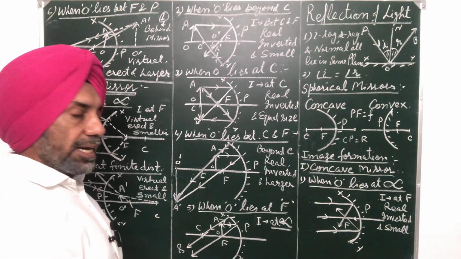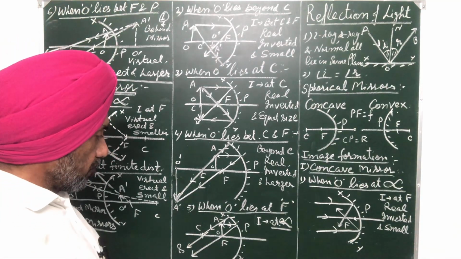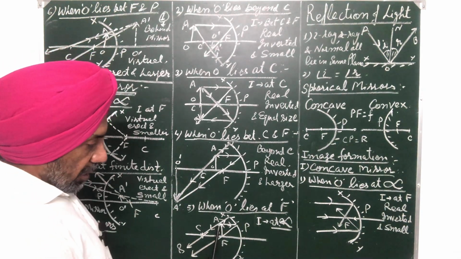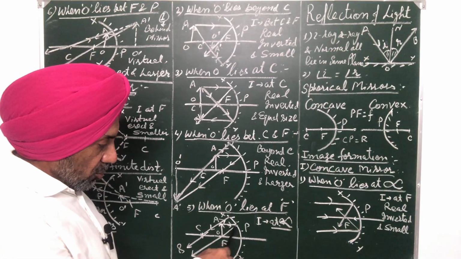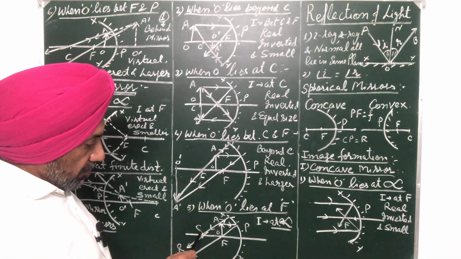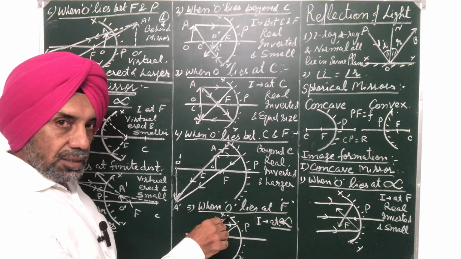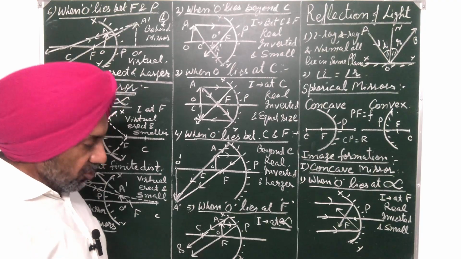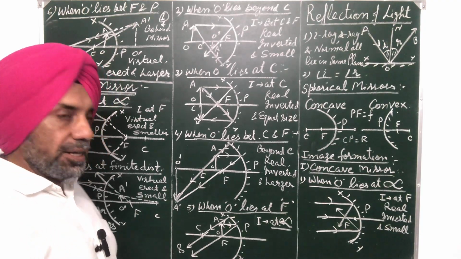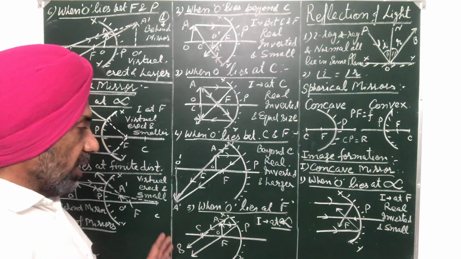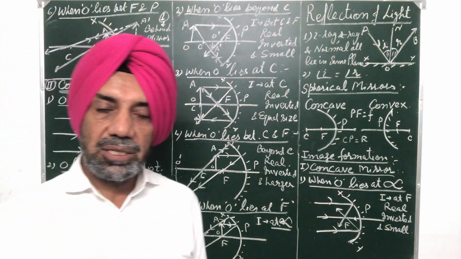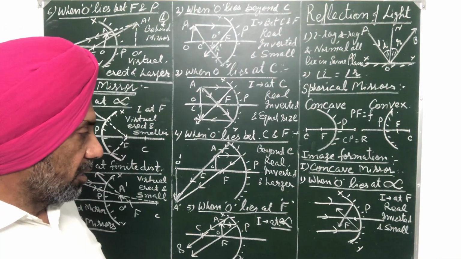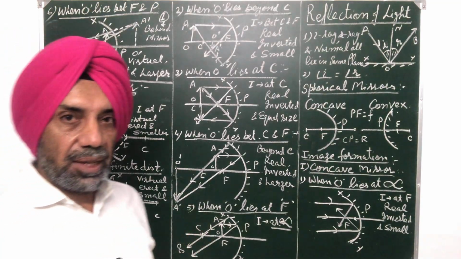Now, when O lies at F, at the principal focus, when the object lies at the focus, the ray parallel will pass through the focus, and another ray that passes through the center of curvature retraces its path in the backward direction. Both these rays are parallel to each other, which means the image will be at infinity. So when the object lies at the principal focus of the mirror, the image will be at infinity.